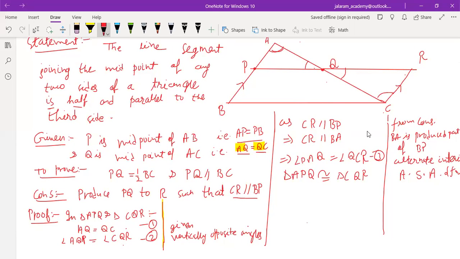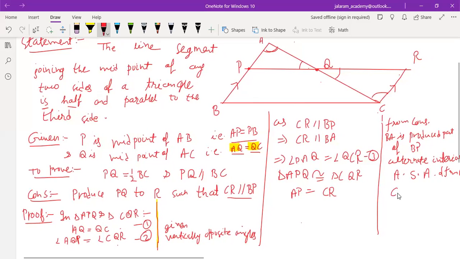And if two triangles are congruent, then their corresponding parts are also congruent. Means AP equals CR. And what is the reason that AP equals CR? It is corresponding parts of congruent triangles are congruent. Is that clear to you? Corresponding parts of congruent triangles are congruent is written in short as CPCTC. So AP equals CR is the conclusion. Write this as equation number 4. And AP equals PB is given.